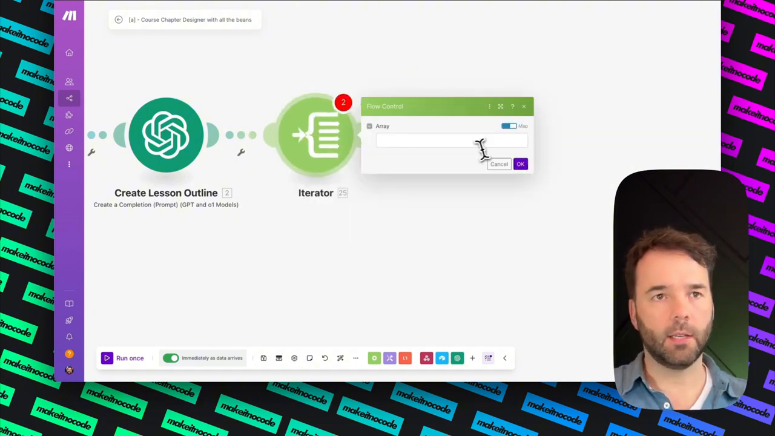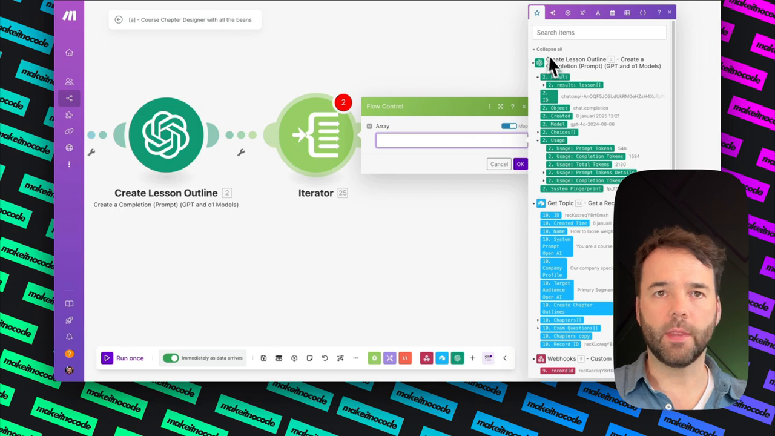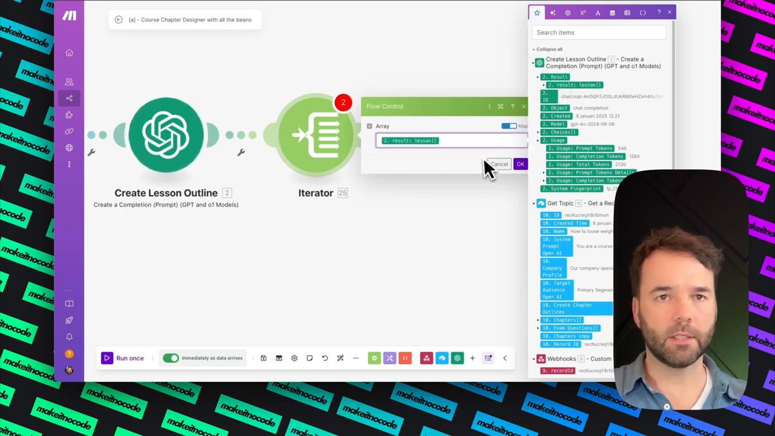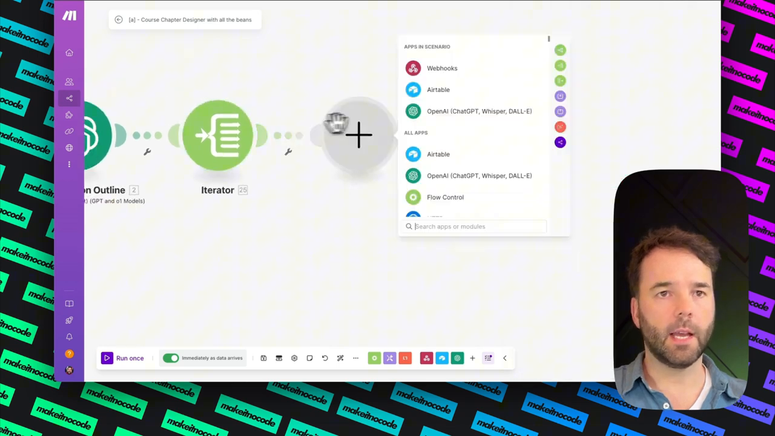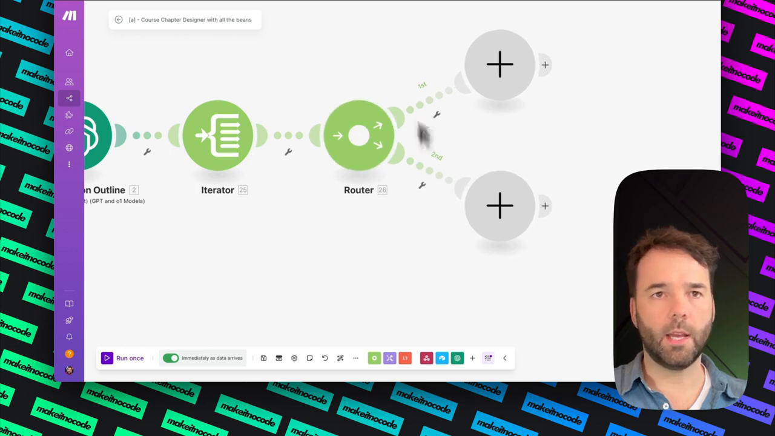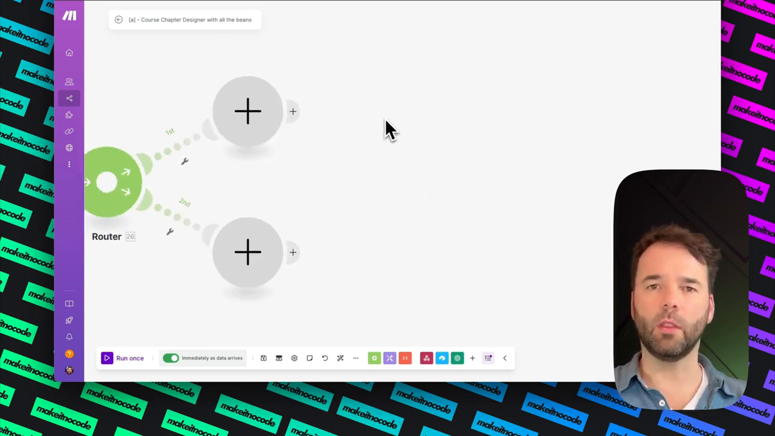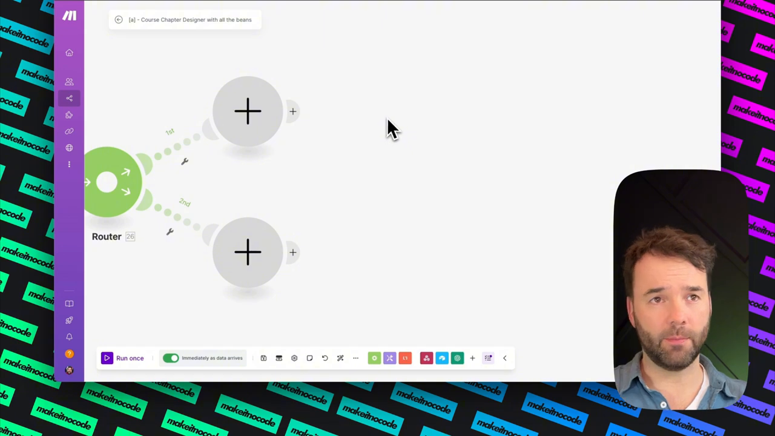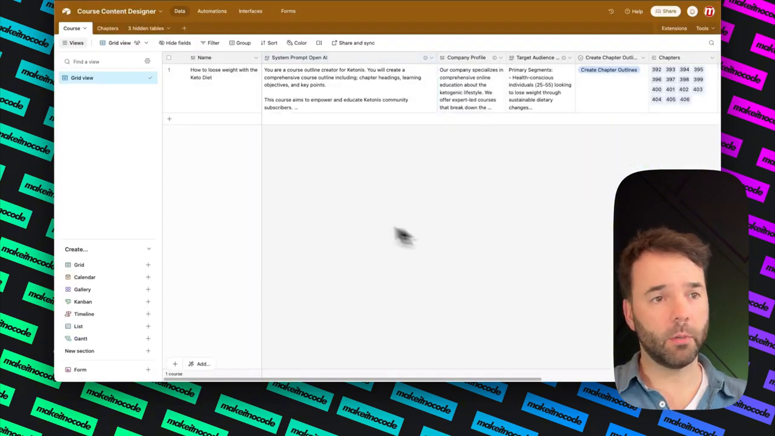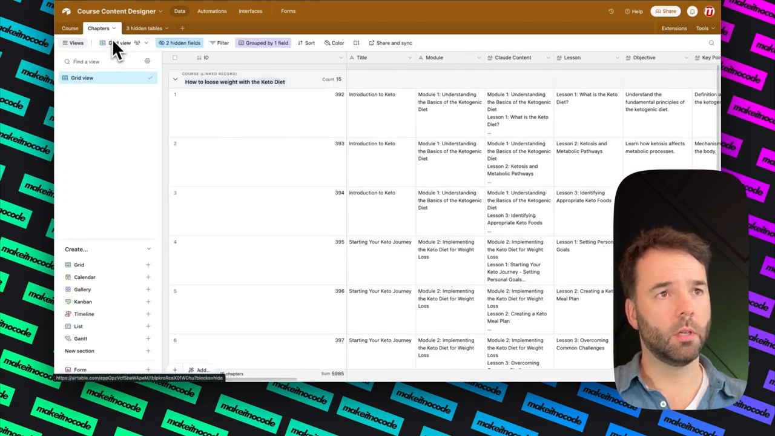Iterator. And all we need to do is map the result from this one here. So I'm going to go for this one, result lesson. Just hit OK. Then I'm going to add a router in here. It's going to go down two ways, top, bottom. I want the output from everything that we've made in these previous steps. So everything that we've made here. I want the output to be sent to chapters.